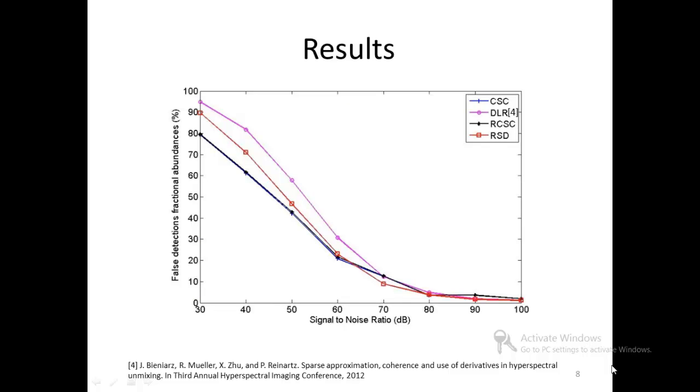The plots in this figure show the fractional abundances of wrongly identified endmembers as a function of SNR. Again, the proposed methods show good performance at low signal-to-noise ratio. As can be seen, the repeated constraint sparse coding method performs particularly well at low signal-to-noise ratio.